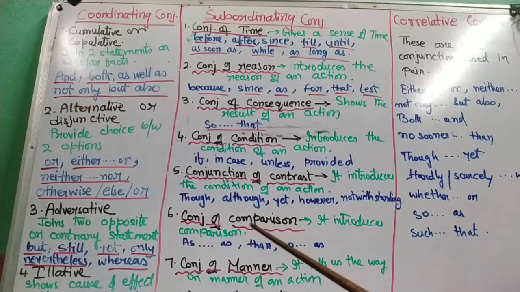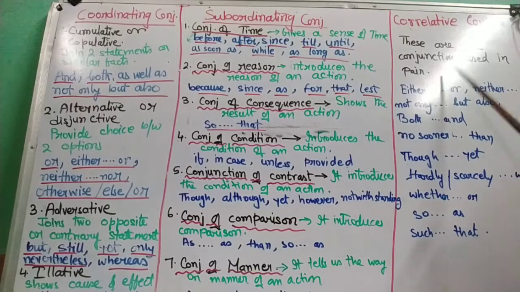Fine. Then we have conjunction of comparison. It compares two things. Like, Sita is as beautiful as Reena. Ram is not more intelligent than you. Finally, conjunction of manner. It will tell us the way or manner of an action. As if, as though. These are examples. Like, she behaves as if she were a queen. You will get the result as you work.